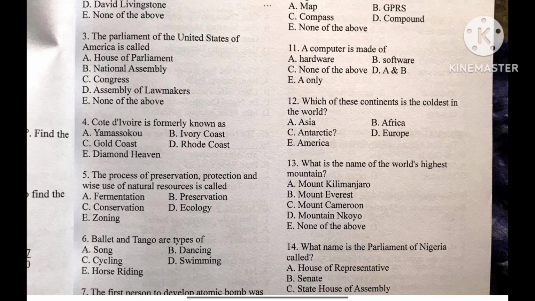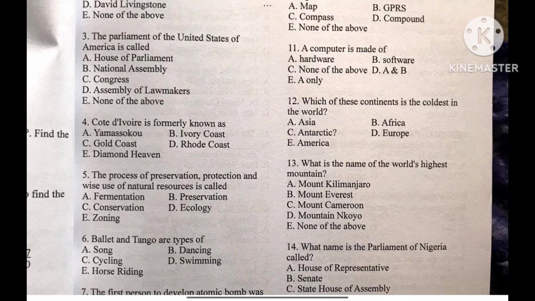Question 11. A computer is made of A. Hardware, B. Software, C. None of the above, D. A and B, and E. A only. The correct answer to this question is option D, A and B. Both hardware and software are very important.